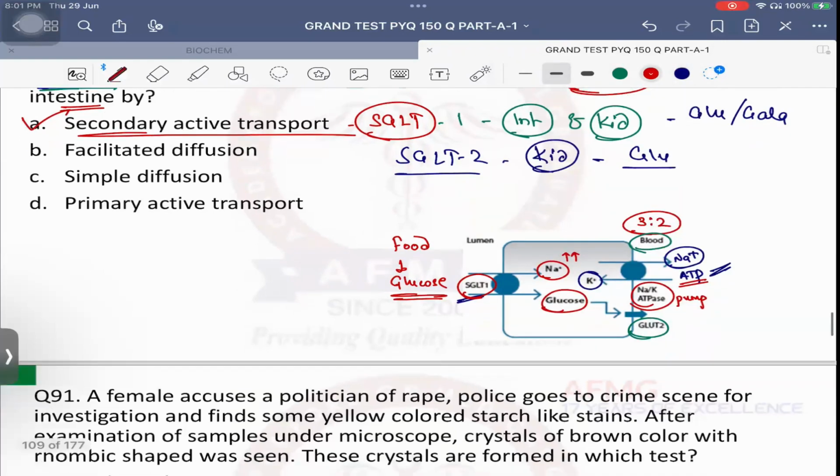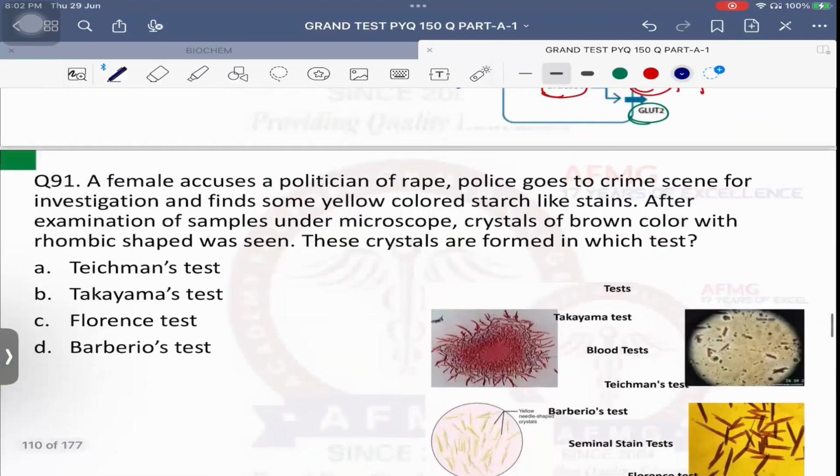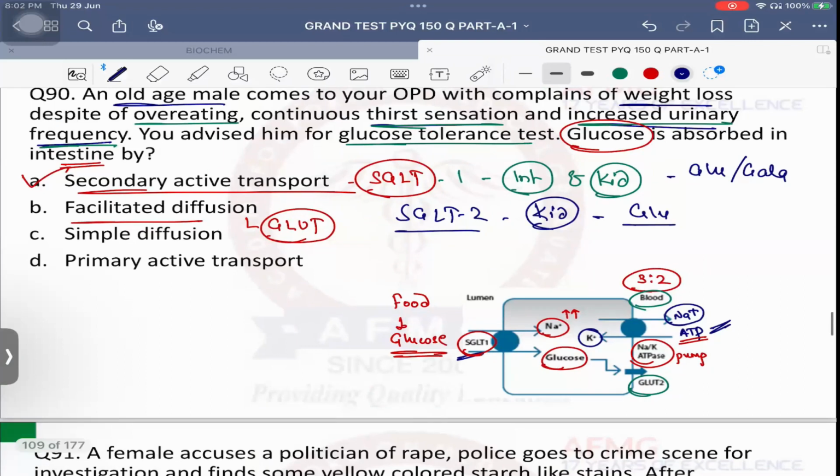Please remember. Whereas GLUT, glucose transporters, are an example of facilitated diffusion. Simple means no need of any transporter; it will cross the membrane directly. Facilitated diffusion means it needs somebody's help, some support. So that is what facilitated diffusion is. That is GLUT. No issues with this, anybody? The sodium potassium pump will be an example of primary active transport because it is itself using ATP.